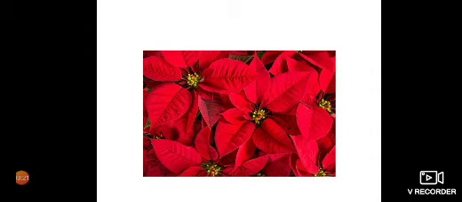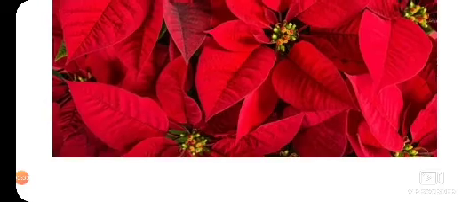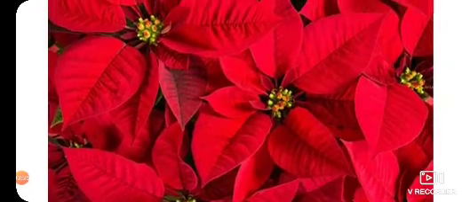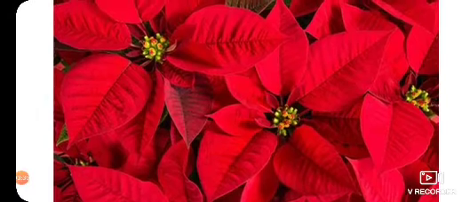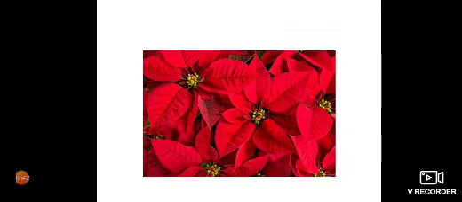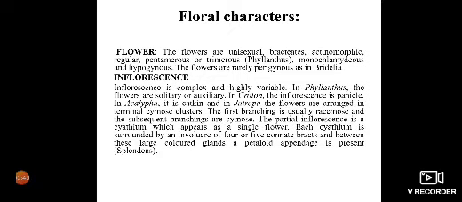These are poinsettia, perianth, colorful red colored perianth is visible. Inflorescence is cyathium. ये इसका जो सेंटर में दिखाई दे रहा है ये इसका cyathium inflorescence है. It is commonly used as an ornamental plant. Floral characters की बात करें तो inflorescence is complex. The first branching is usually racemose and subsequent branchings are cymose. In Euphorbia and related genera, inflorescence is a cyathium.